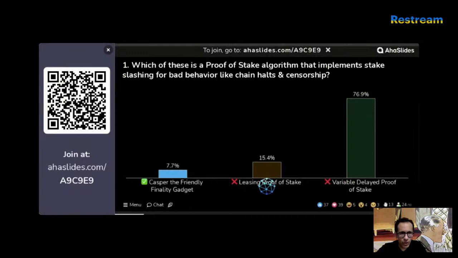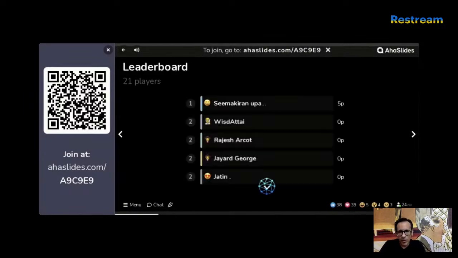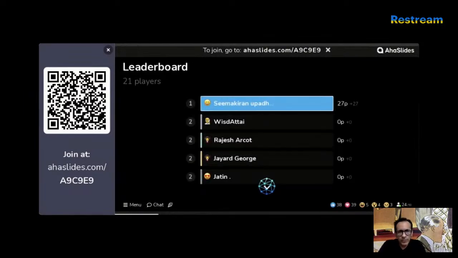Okay, so very few of you got it right, but yes, the answer is Casper the friendly finality gadget. Yeah, I know that's a weird name, but if you had to guess, probably I would have gone with that one. So I can see very few people got that right, but don't worry, we've got a lot of questions to go. Let's quickly have a look at the leaderboard. Let's see who got it right.